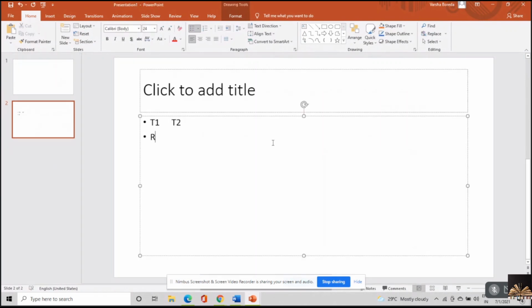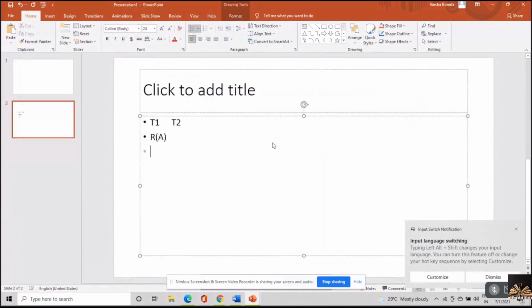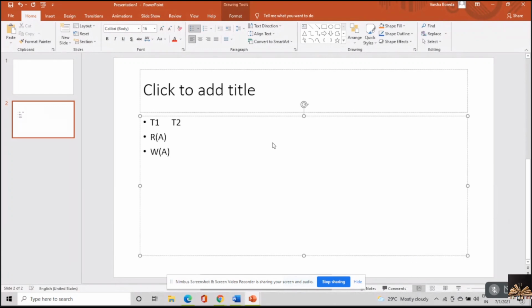Okay, read A. Write A. Then I'm going with read A, write A. Not able to go to the beginning.